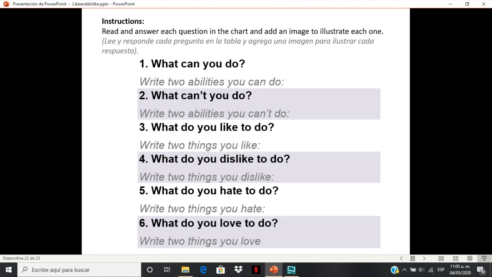Okay, so that's all for today. This is a very short presentation. And remember to review the topics, expressing likes, dislikes, and the modal verb can, positive and negative can't. Right? Then I'll see your answers in the class forum.